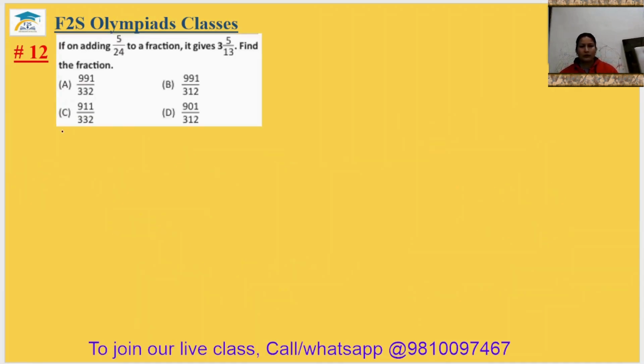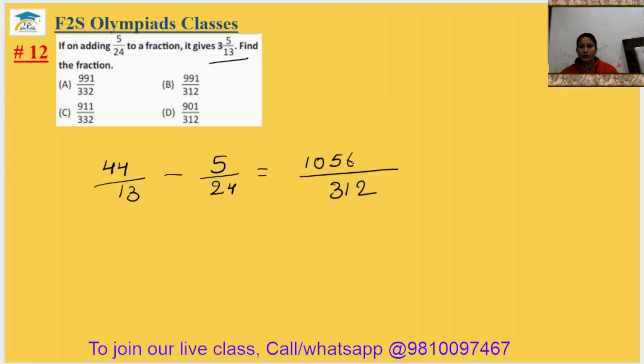Okay. Question number 12. If on adding 5 by 24 to a fraction, it gives 3 5 by 13. Find the fraction. So it means we have to subtract. When we convert it to an improper fraction, it will be 44 by 13 minus 5 by 24. LCM of 13 and 24 is 312, and 44 multiplied by 24 is 1056 minus 65 equal to 991 upon 312. It is in option B. So the 12th answer is option B.